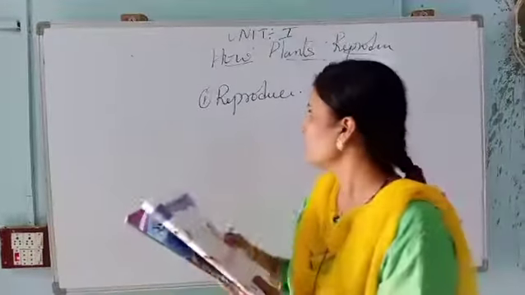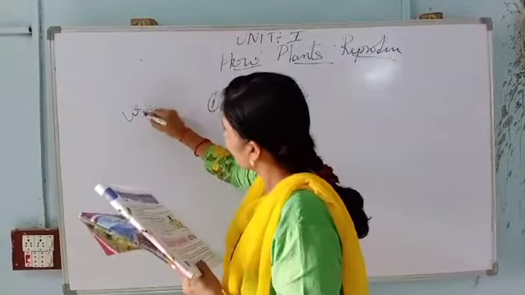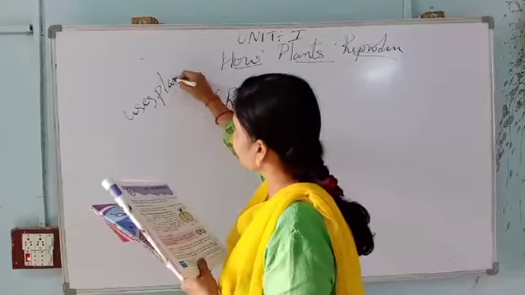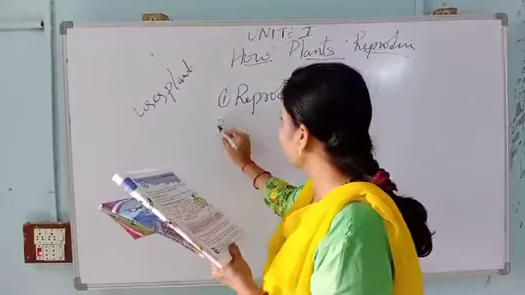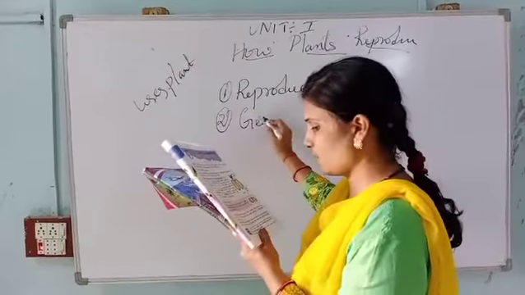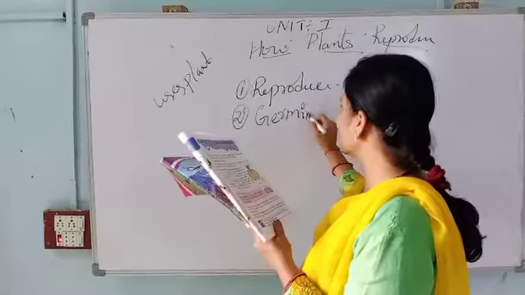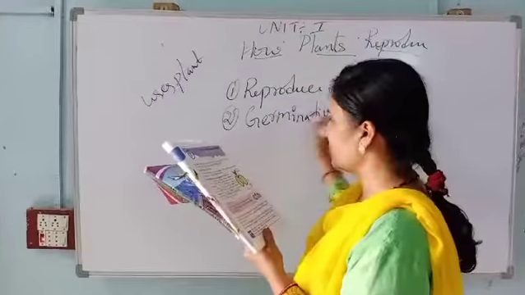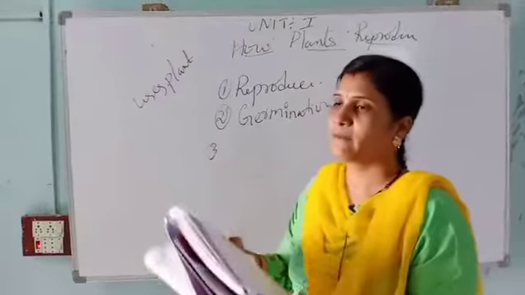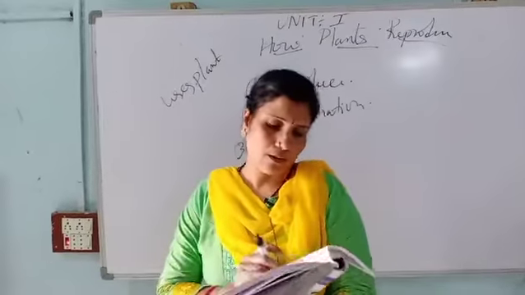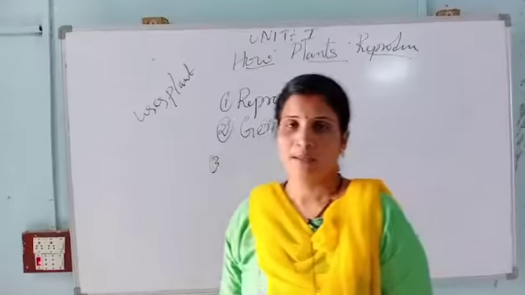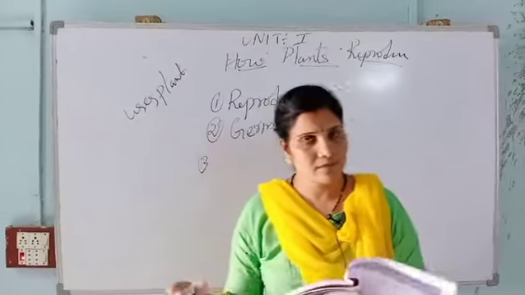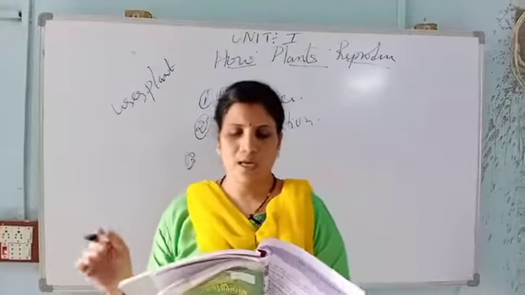Yesterday we learned the uses of plants. Next, how plants reproduce. Second one is germination, we have learned about germination. Third one is dispersal of seed, how the seed disperses from one place to another place.